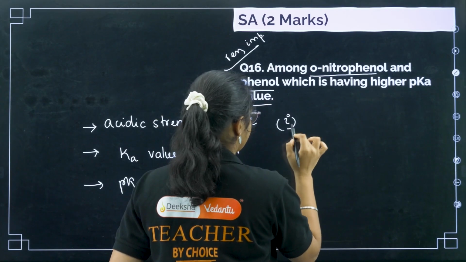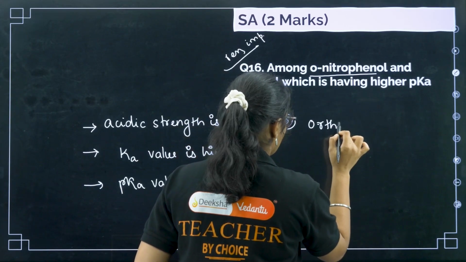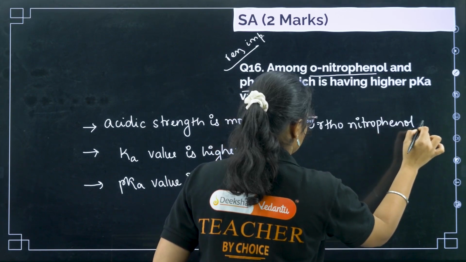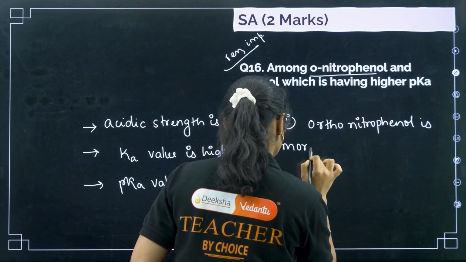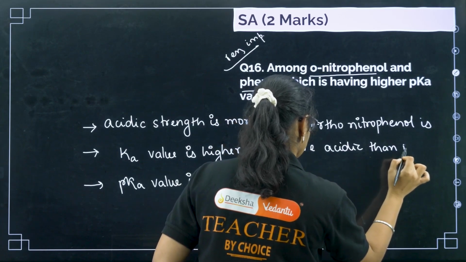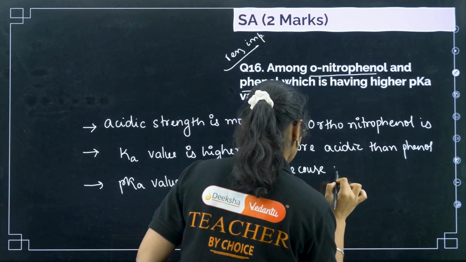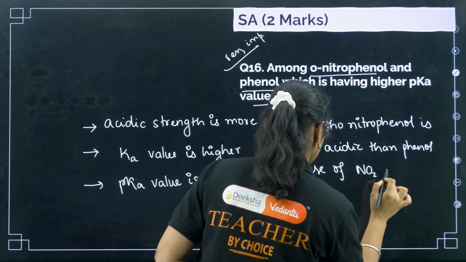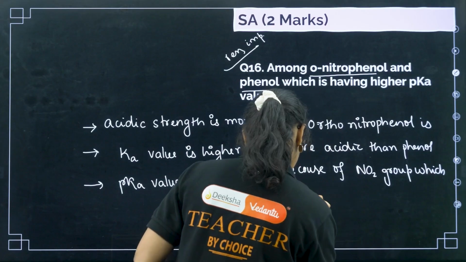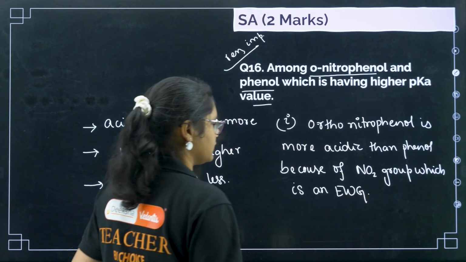So the first point I will write here is orthonitrophenol is more acidic than phenol. Why? Because of the NO2 group, which is an electron withdrawing group. Clear?